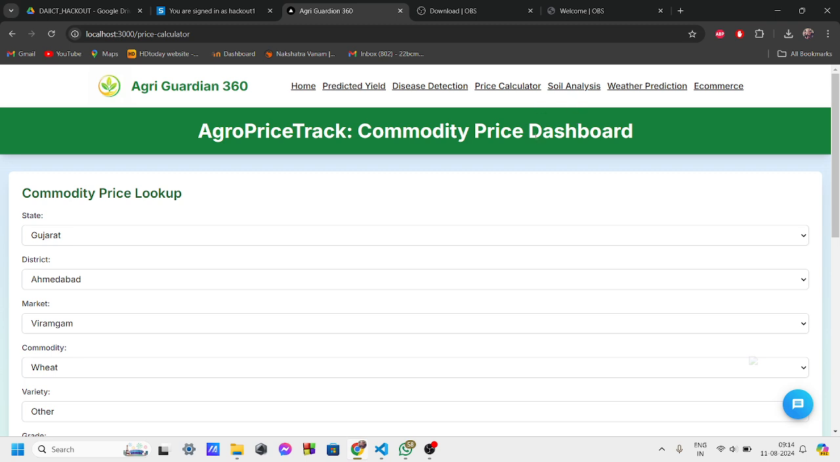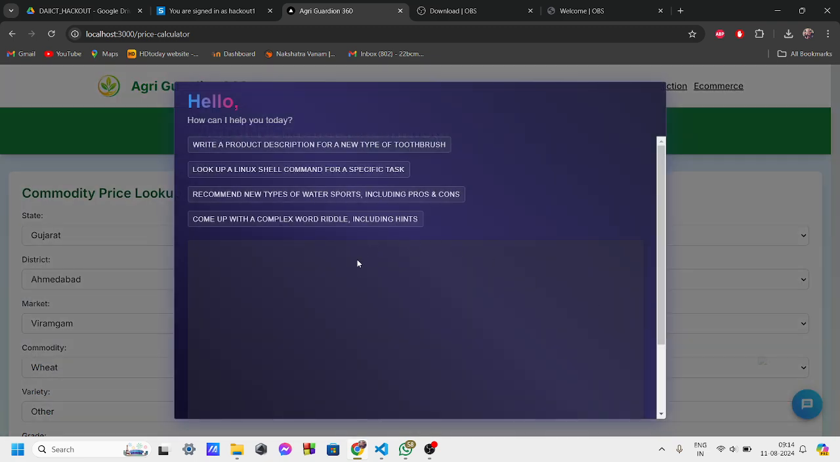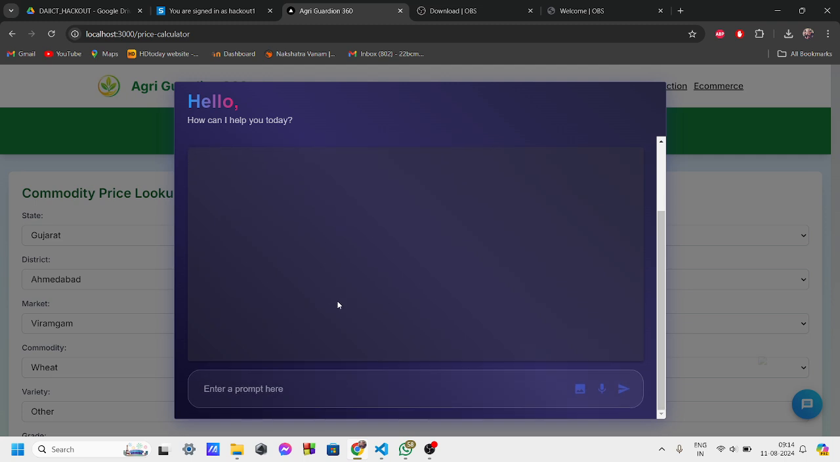After that, we have a chatbot which is useful for the farmer to clear all his queries regarding anything or any crop sitting anywhere in this world. Let's take a farmer who lives in Gujarat and he wants help in finance and crop management.